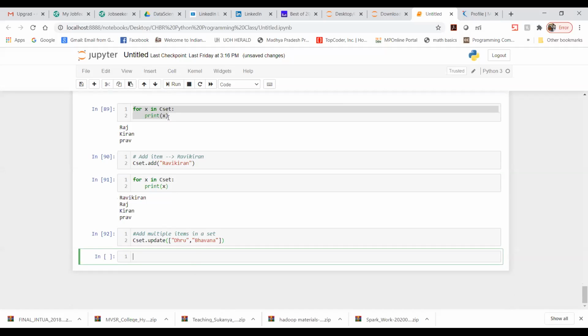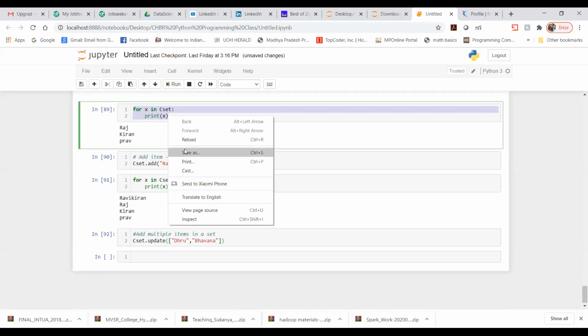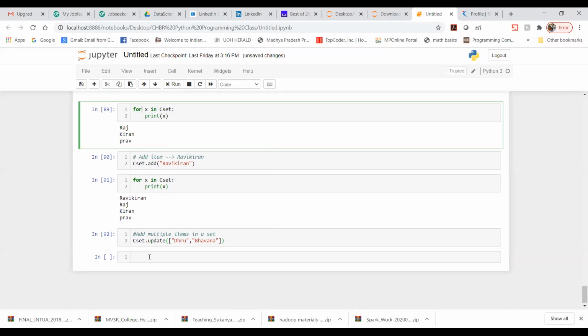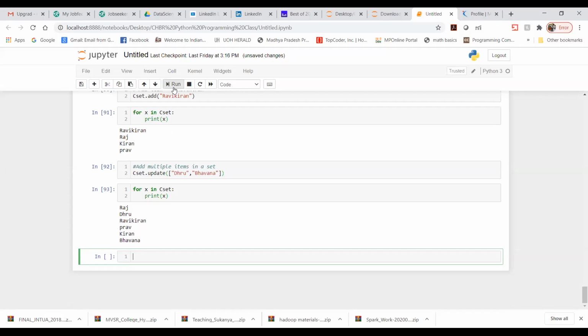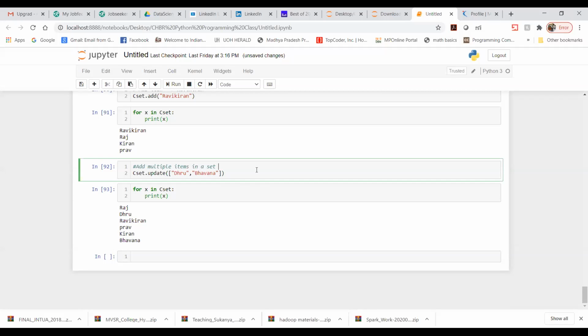We need to check whether this element is there or not. Again I need to perform the same activity for X in C set, and then we have to print X. I'll just run this. Now you can see we have Bhavana as well as Dhruv because I have added two different names. So this is how you need to perform this activity.